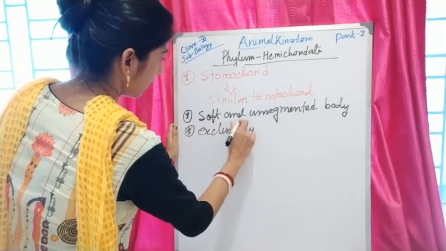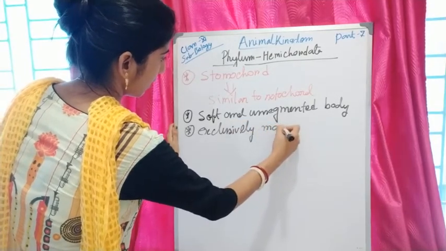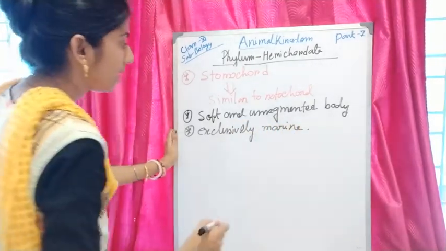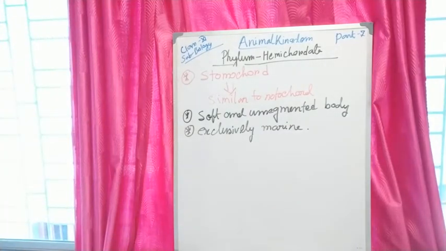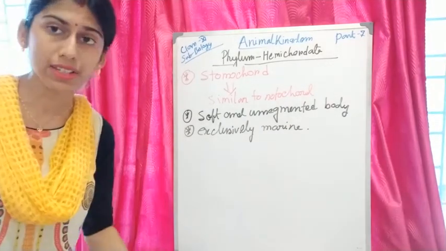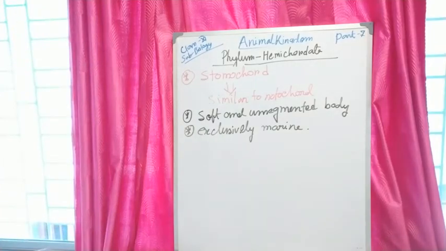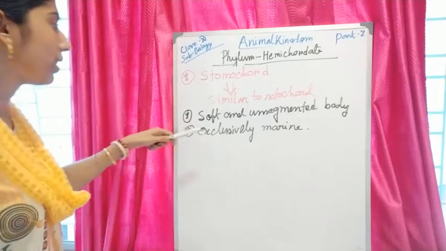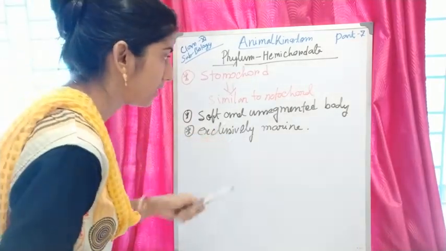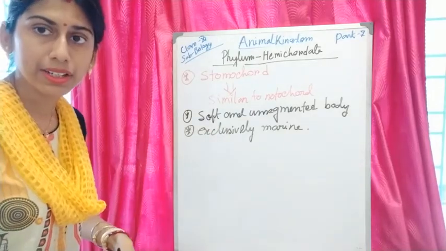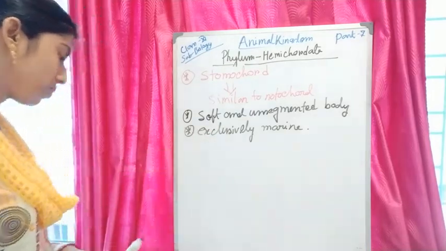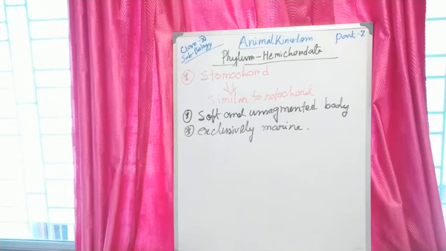They are called worm-like; a common example of phylum Hemichordata is the tongue worm. So they are called marine worms. Their body is very soft and no segments are there, that's why they are called unsegmented, and they are exclusively marine.